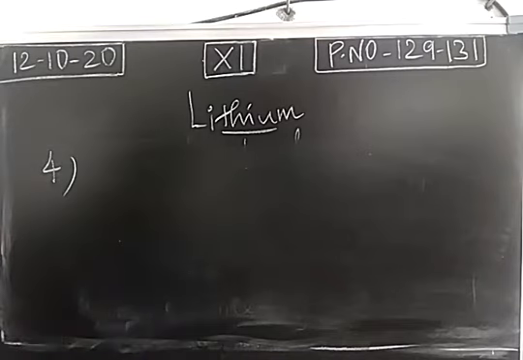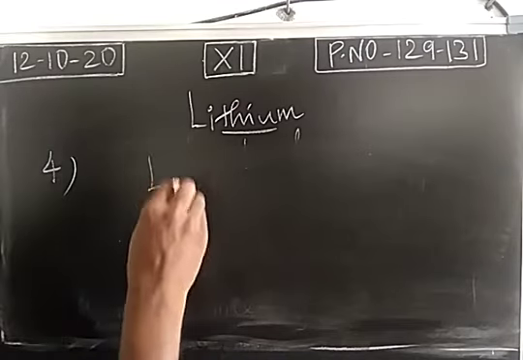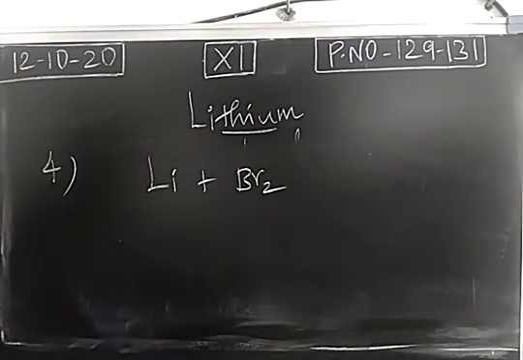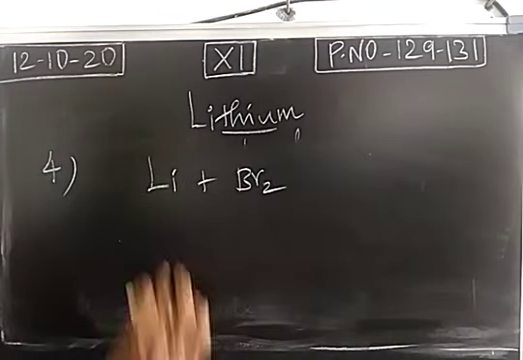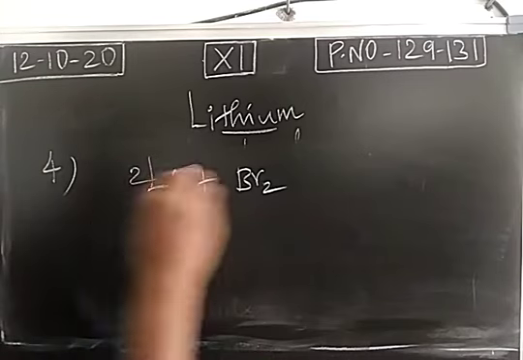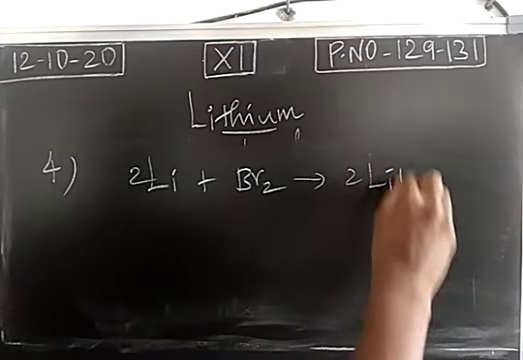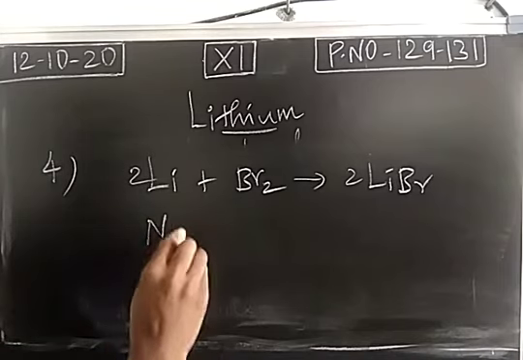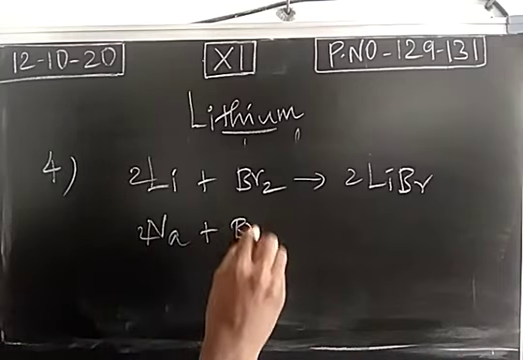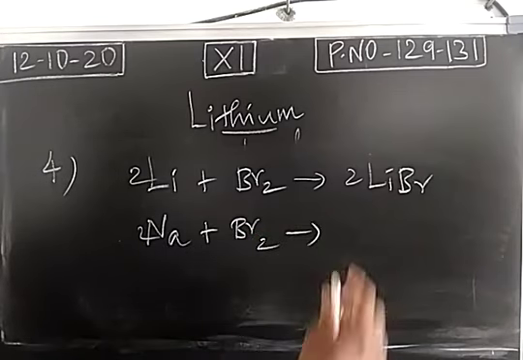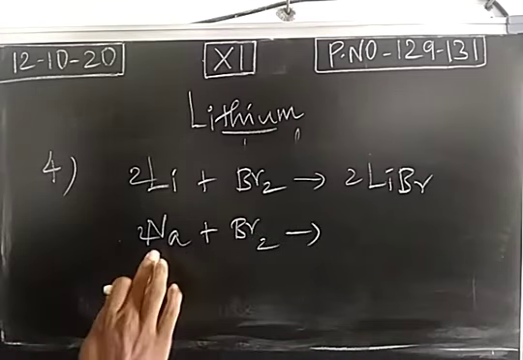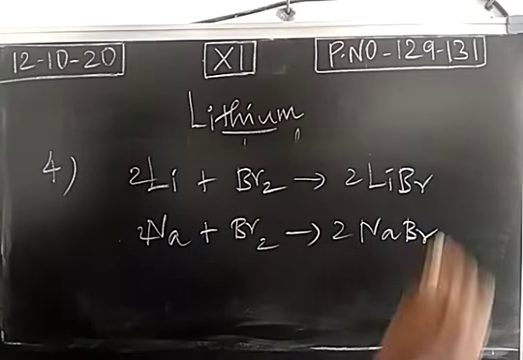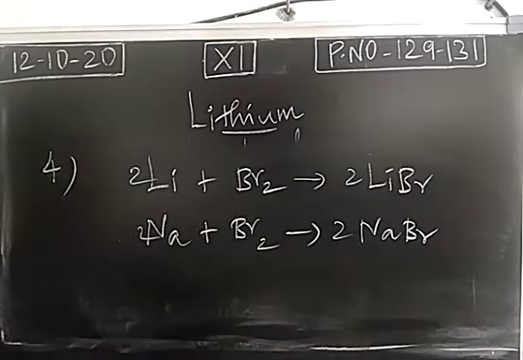Fourth, reaction of lithium with bromine. The reaction will be a slow reaction. When lithium combines with bromine, it forms lithium bromide salt. But if you take other members, the reaction will be a violent reaction. Vigorously, the metal will combine with bromine, so it forms metal bromide. So sodium bromide will be formed and the reaction will be violent.